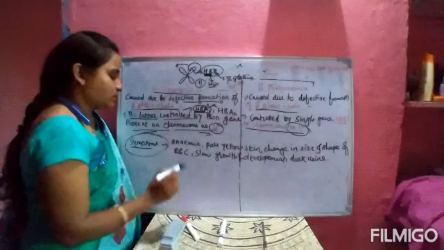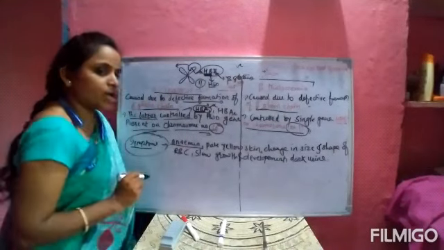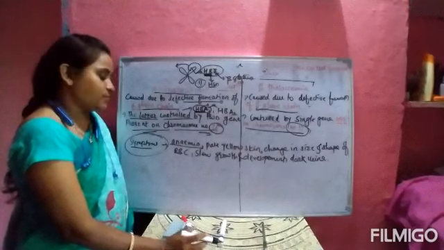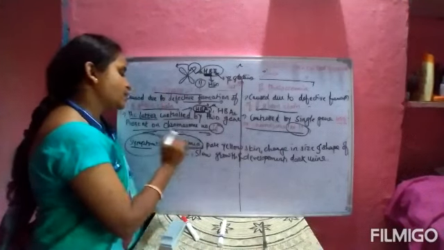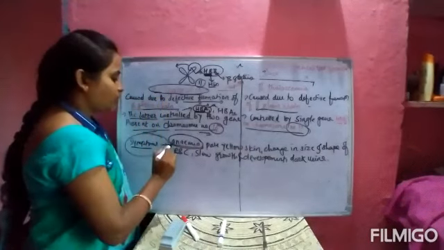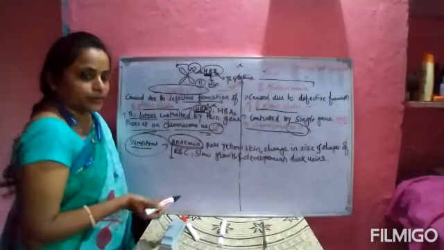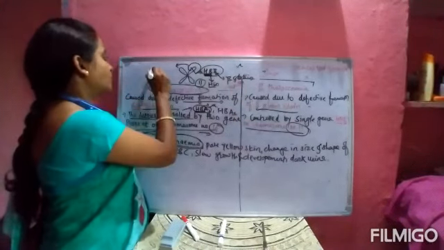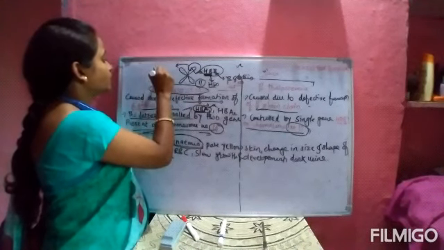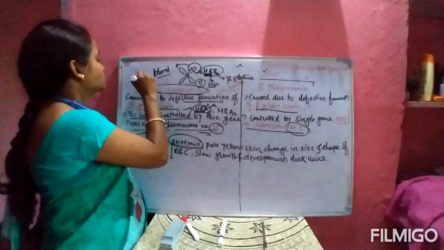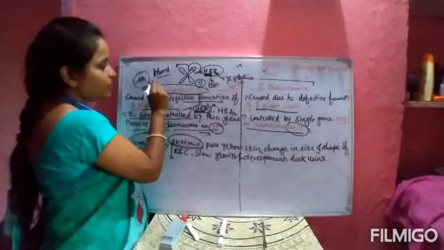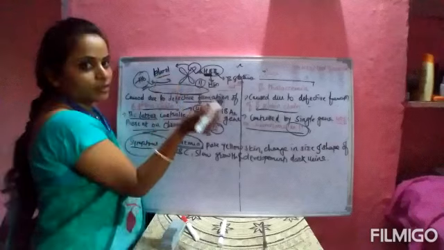thalassemia? That is, we are saying anemia. Anemia is one of the symptoms seen in alpha thalassemia and beta thalassemia. Thalassemia is related to hemoglobin, and anemia is also related to the blood. If the blood is being affected, the hemoglobin (HB) structure will be changed. At that time the level of blood will be affected.